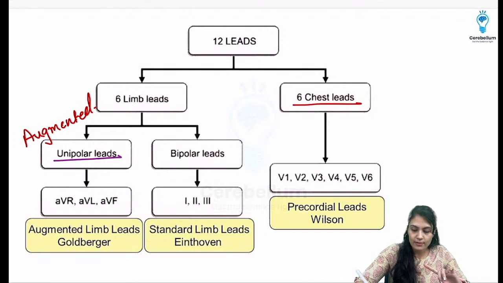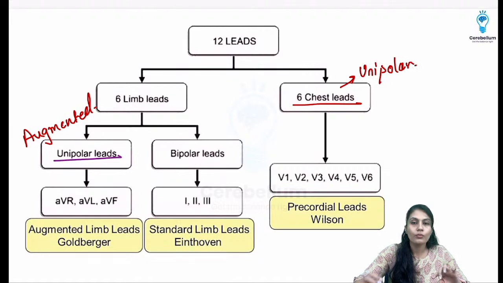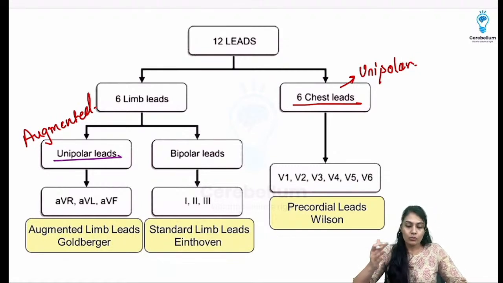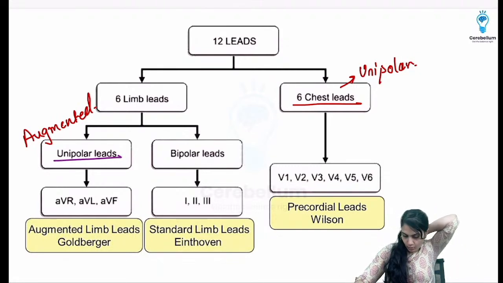Again, the 6 chest leads are going to be unipolar leads. Right, so the information looks very incomplete over here, and that's why I prefer to write that chart which we have made on our own, right? So this is given in one of the Indian author books, so that's why I don't prefer that, right?